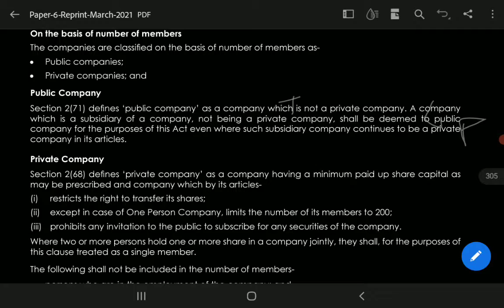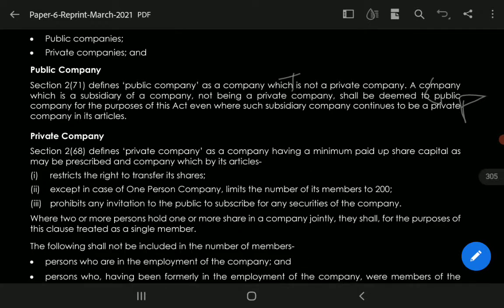There are 3 points here. It restricts the right to transfer its shares, although we have discussed this in the features of company also, where the private company was an exception, that there are some restrictions on the right to transfer its shares, unlike a public company. Next, except in case of One Person Company, it limits the number of its members to 200.